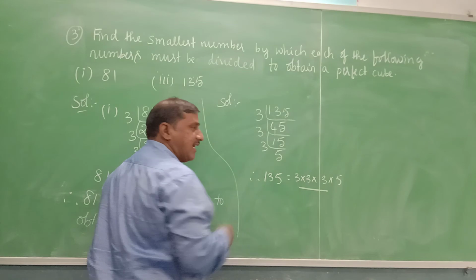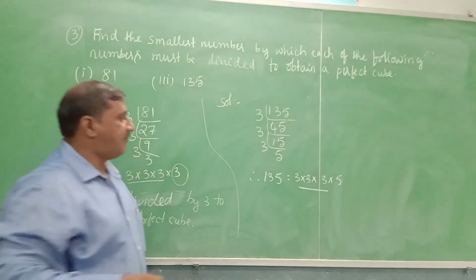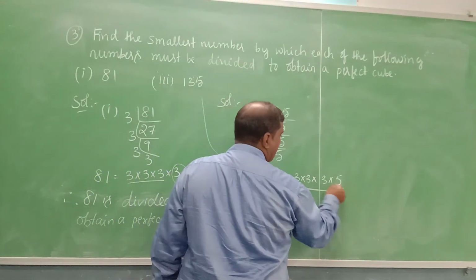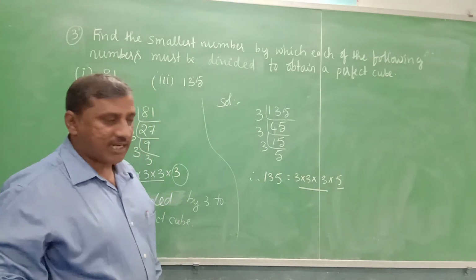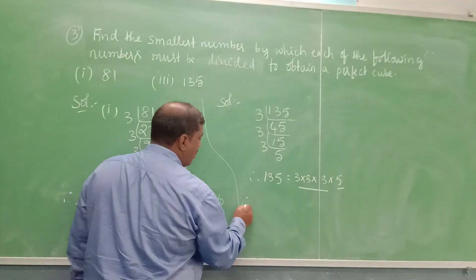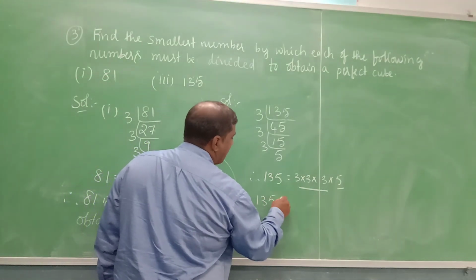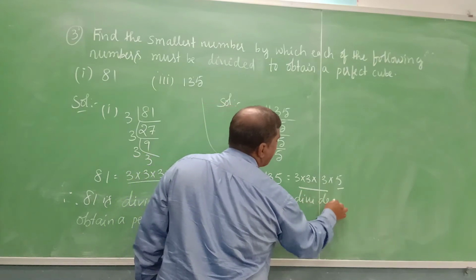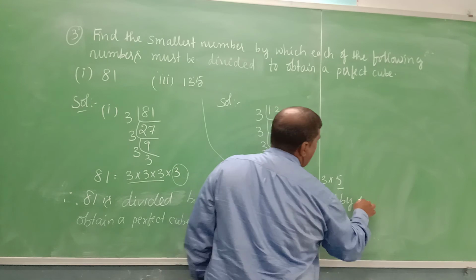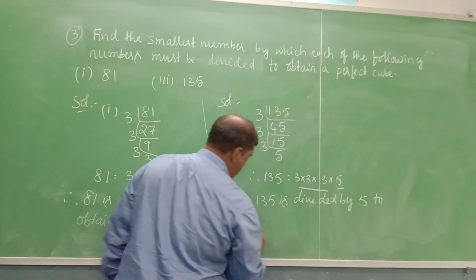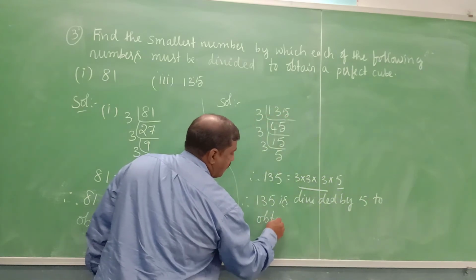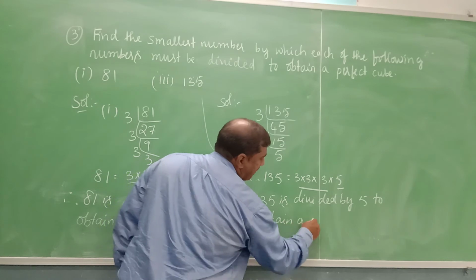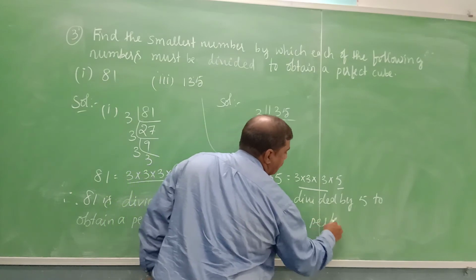Yes, here 3 is in the triplet form, whereas 5 is not in the triplet form. Therefore 135 is divided by 5 to obtain a perfect cube.